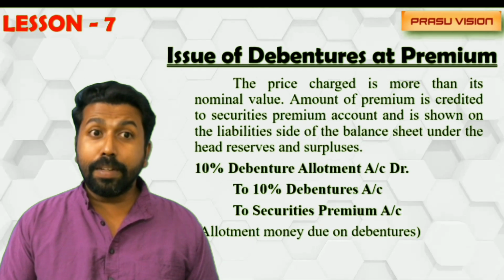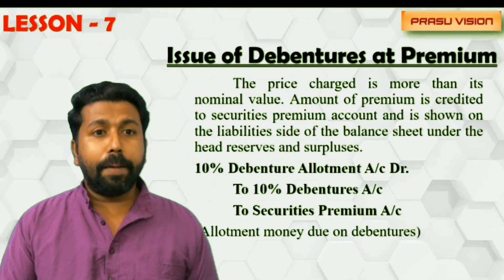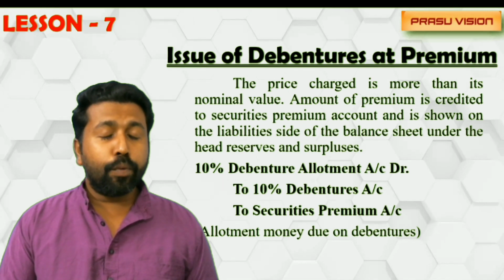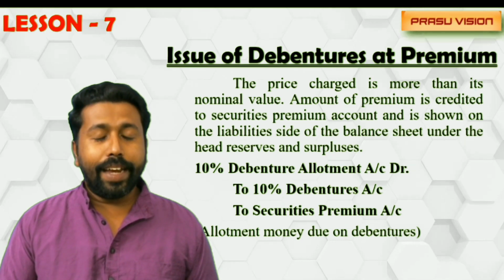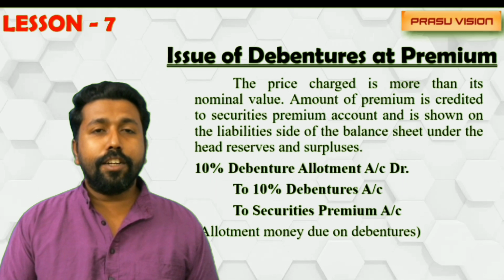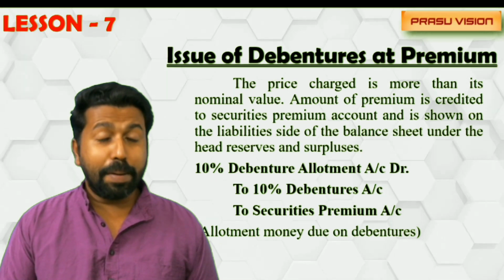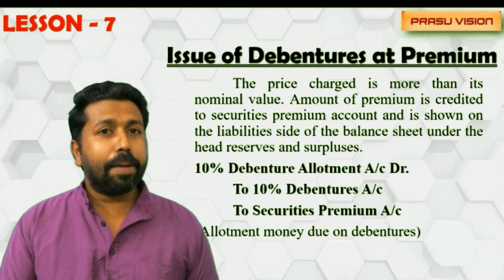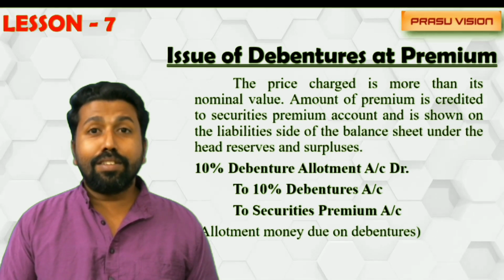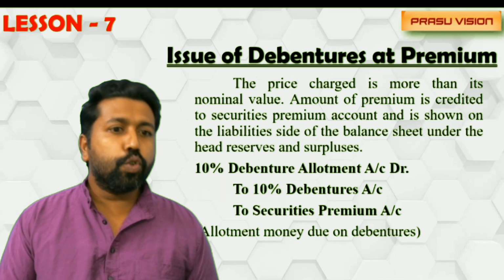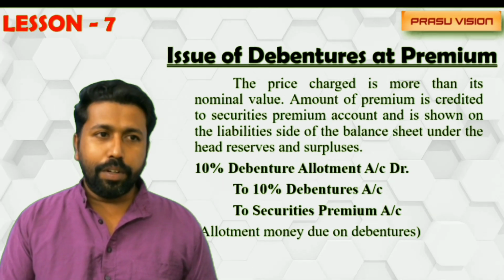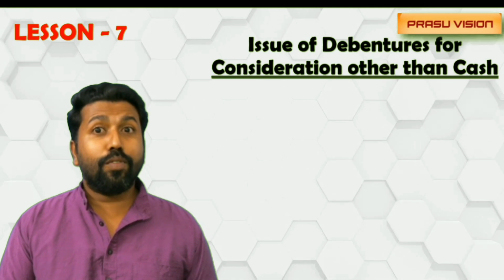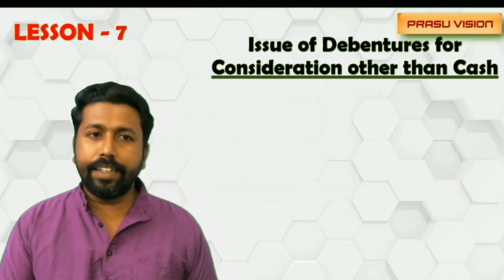Another concept is issue of debenture at premium, when the debentures are issued at more than their face value, par value, or nominal value. The entry will be debenture allotment account debited to debentures and securities premium reserve. If the shares or debentures are issued at premium, the excess amount received as premium will be transferred to the securities premium reserve account. So don't forget.